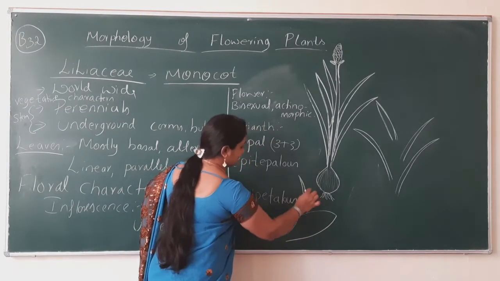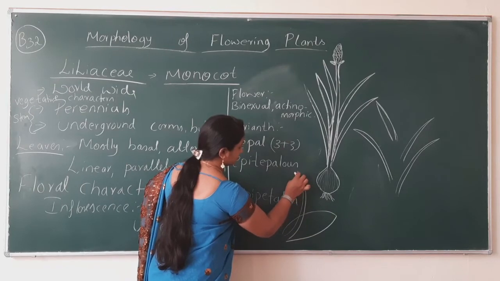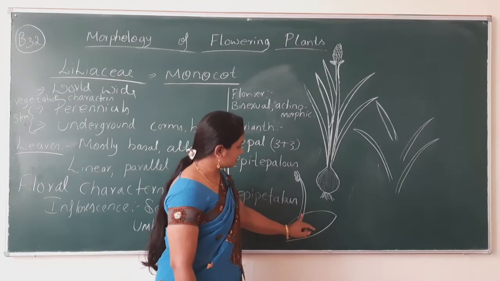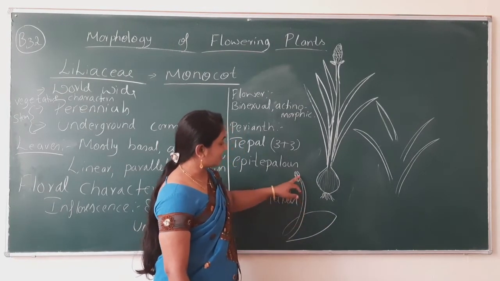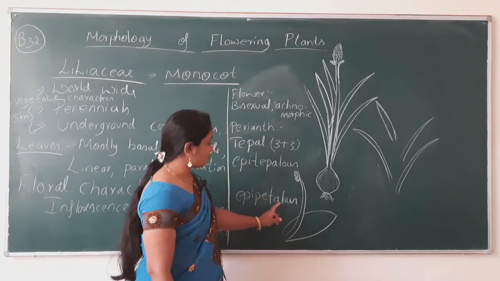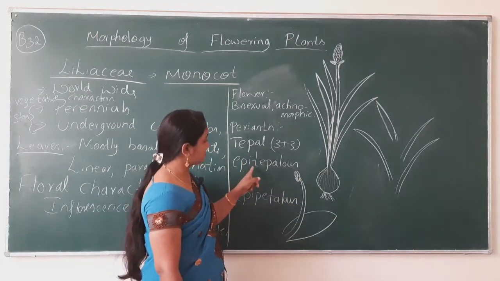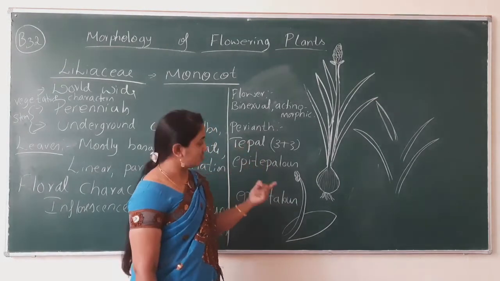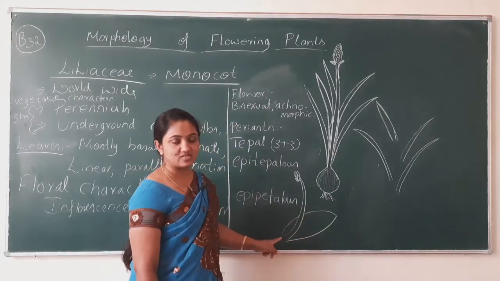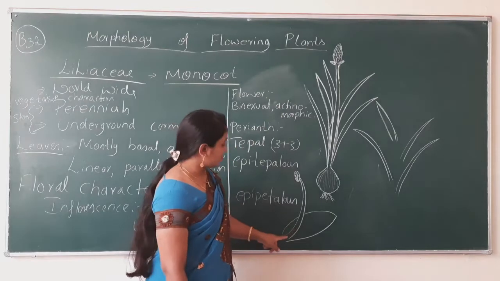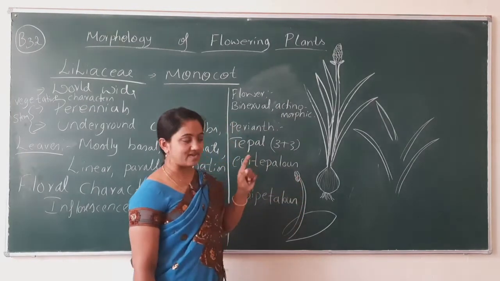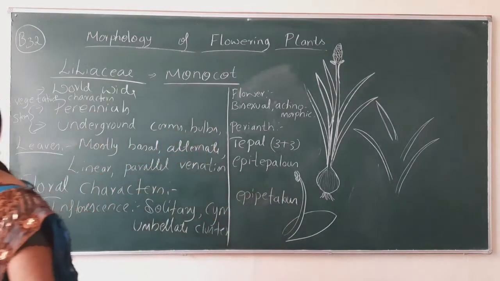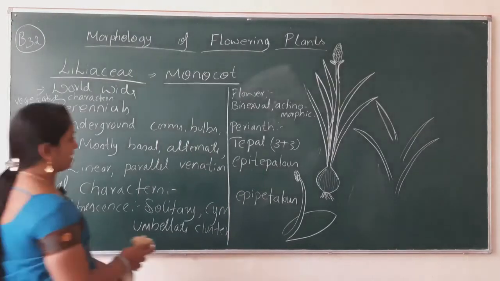If the androecium arises on the petal, this condition is known as epipetalous. Now instead of petal and calyx, we have written here tepal. So this is the tepal of Liliaceae family. On the tepals, the androecium arises. That's why we have to mention this type of arrangement as epitepalous. Okay.